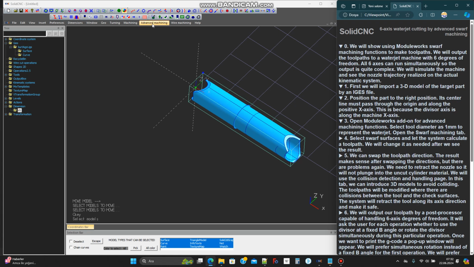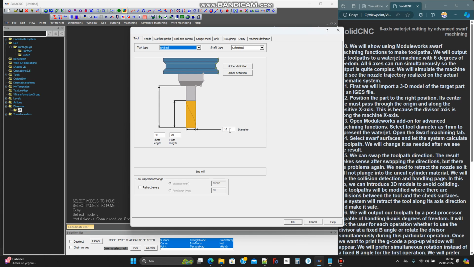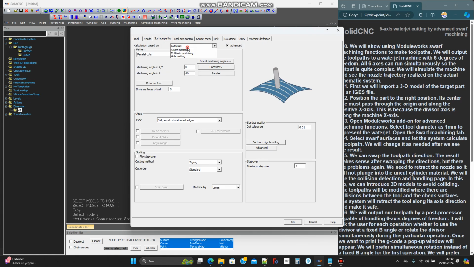Open Moduleworks add-on for advanced machining functions. Select tool diameter as 1 mm to represent the waterjet. Open the Swarf Machining tab.